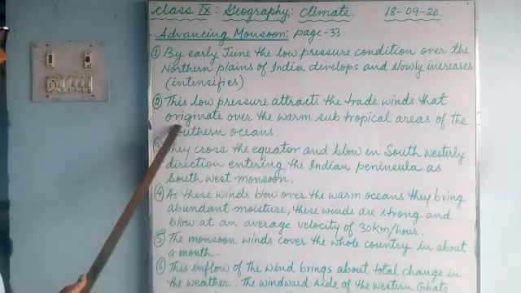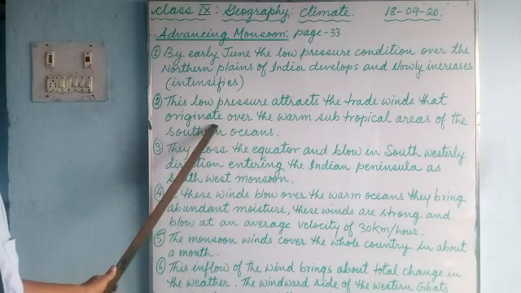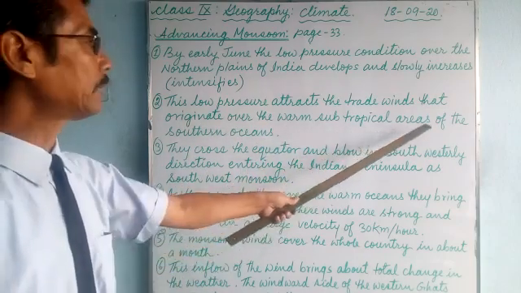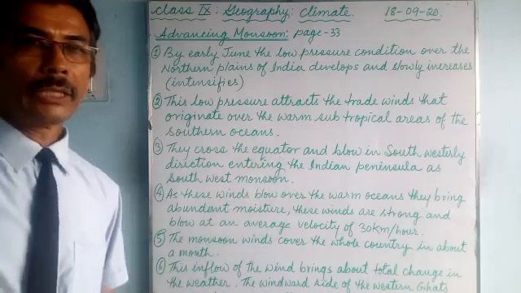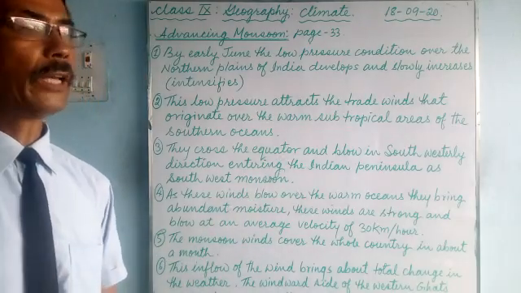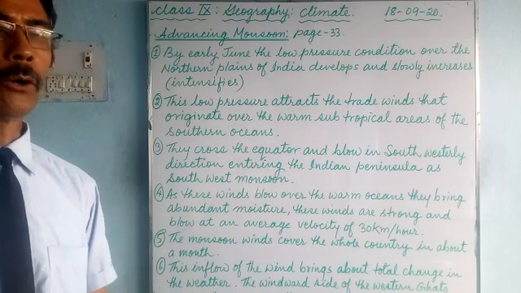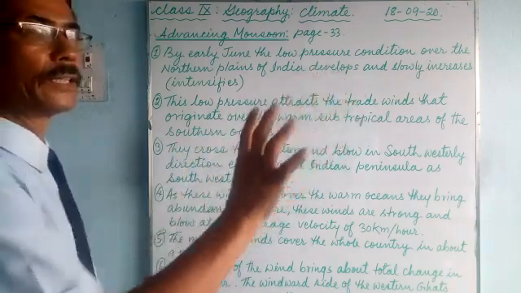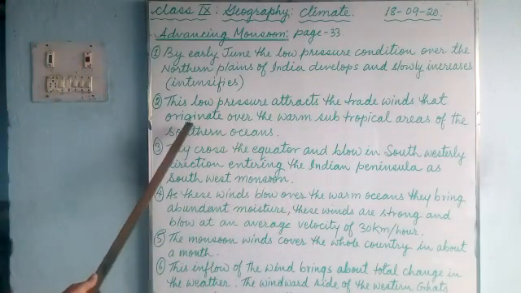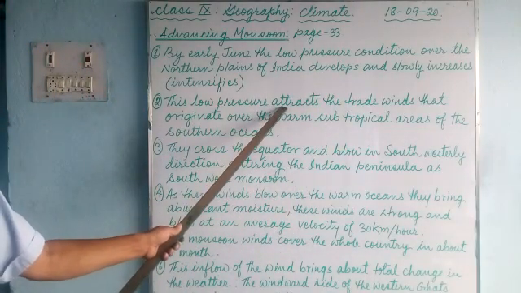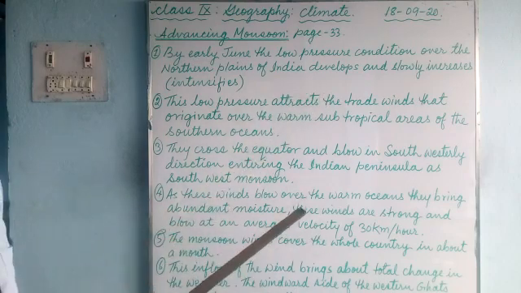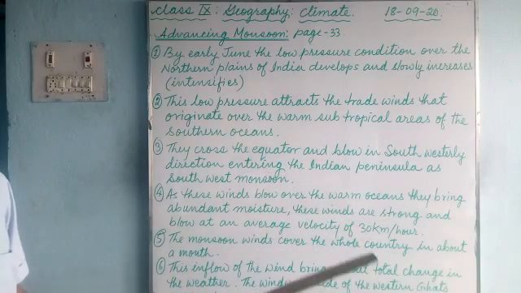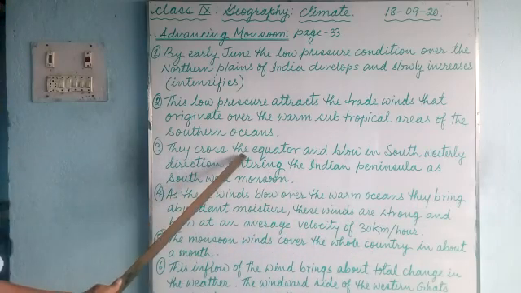These trade winds originate over the warm subtropical areas in the southern oceans. So this low pressure attracts the trade winds, and they cross the equator.